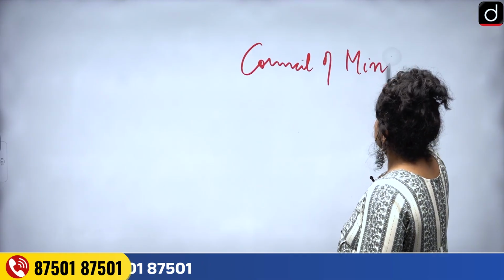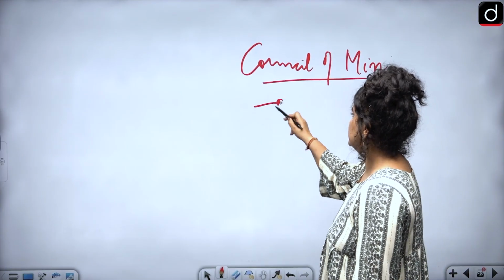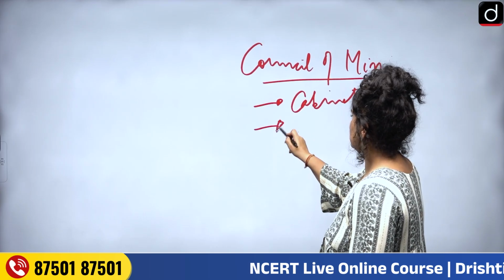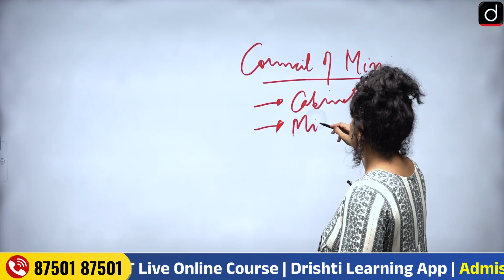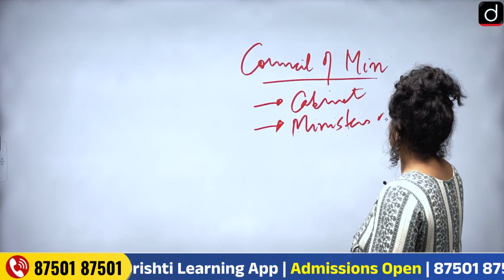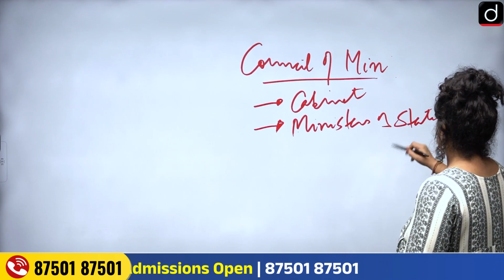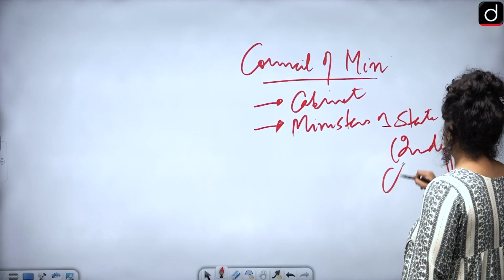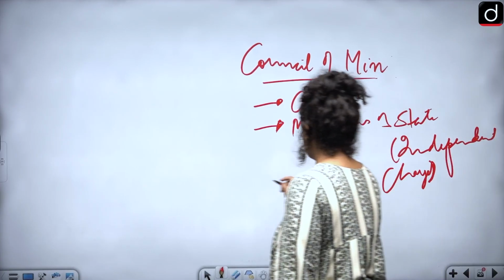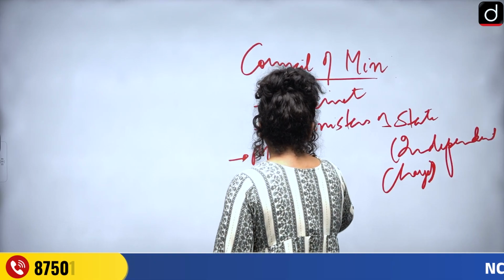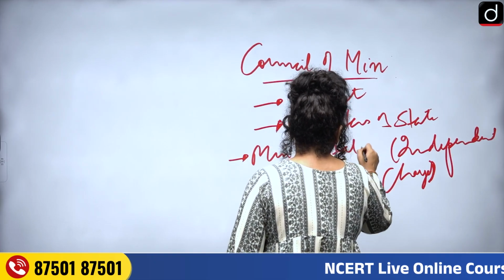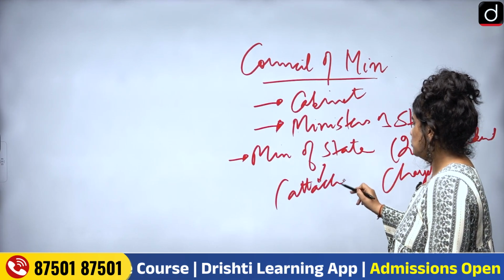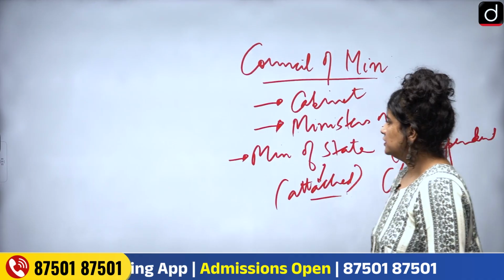is further divided into 3 categories: the Cabinet, the Ministers of State, independent charge, and Ministers of State. These are basically attached to the offices of other ministries.